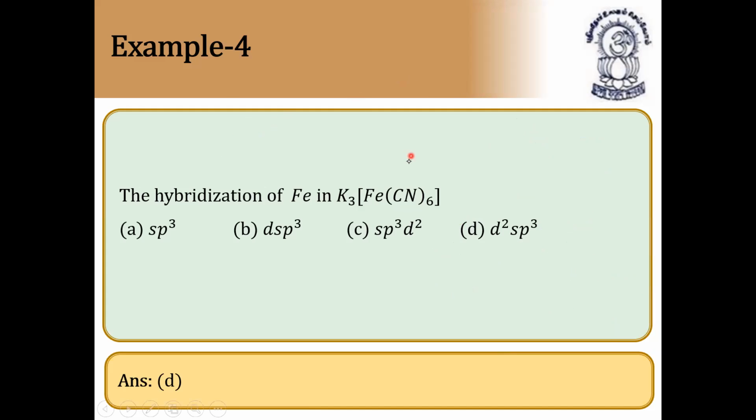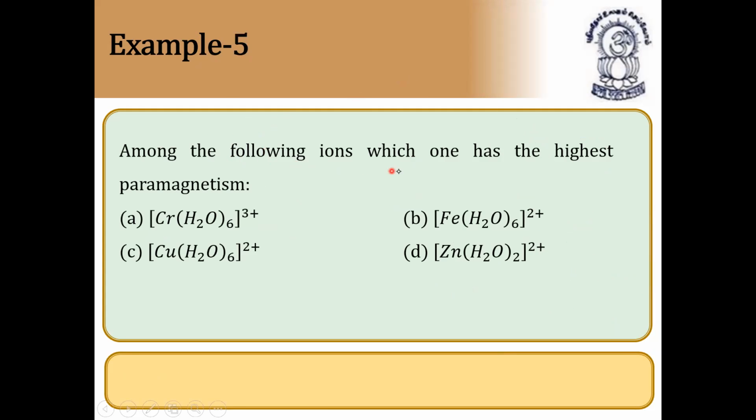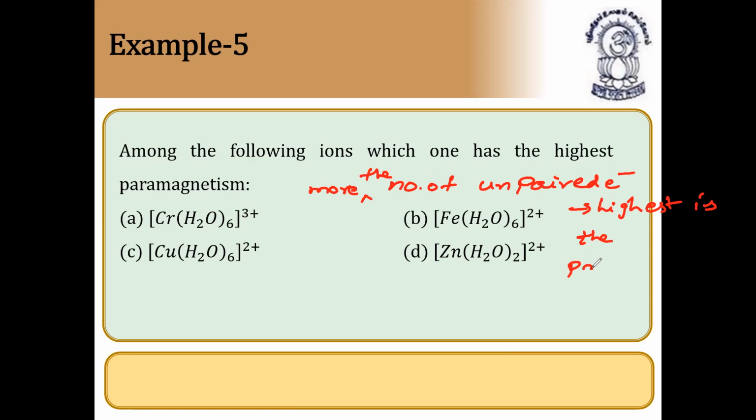Next question. Among the following ions, which one has the highest paramagnetism? So we can just check the number of unpaired electrons. The more the number of unpaired electrons, the higher the paramagnetism.